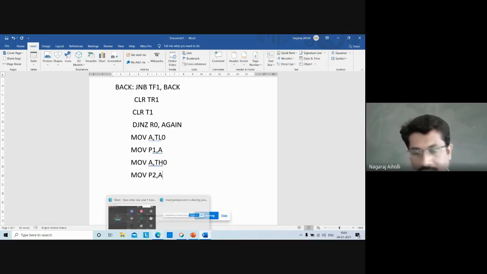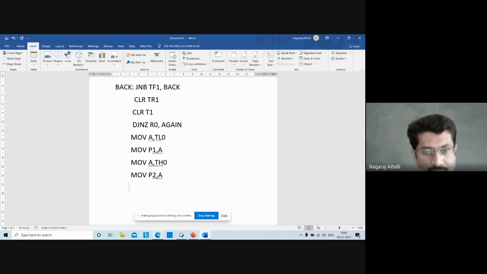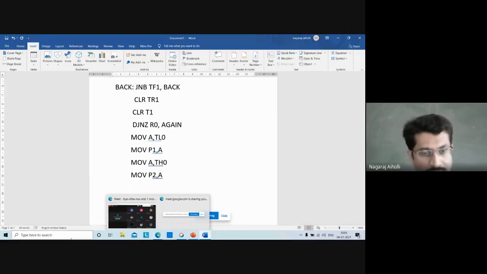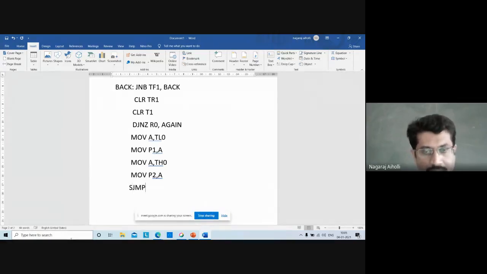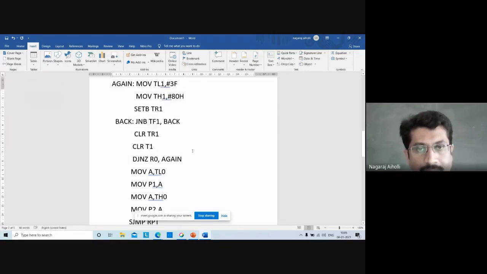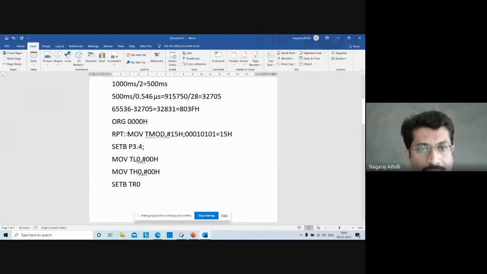Then SJMP repeat, a short jump to repeat the operation, then END. So when it repeats, it will come to the first instruction, load the TMOD register and continue the execution from the beginning. The same process will be repeated from the start.